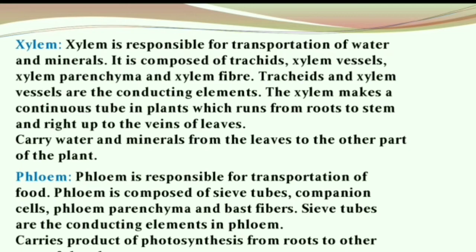So now, what is the composition of xylem? Xylem is composed of tracheids, xylem vessels, xylem parenchyma and xylem fiber, whereas phloem is composed of sieve tubes, companion cells, phloem parenchyma and bast fibers. Now, which is the conducting element in xylem and phloem? Xylem's conducting elements are tracheids and xylem vessels, whereas in phloem, sieve tubes are the conducting elements.